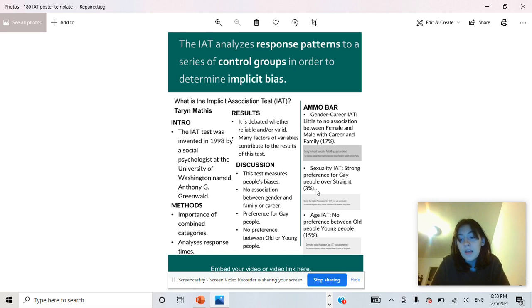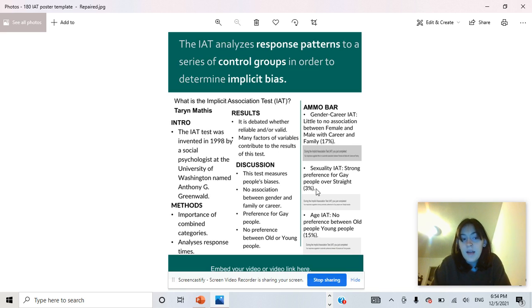Now, the reliability and validity of the test is argued regularly by professionals. In order to have an acceptable rating for a test, reliability would have to be a 0.7 or 0.8 in most cases. The IAT test has a regular rating of only 0.5, so through this data, it can be considered not very reliable.